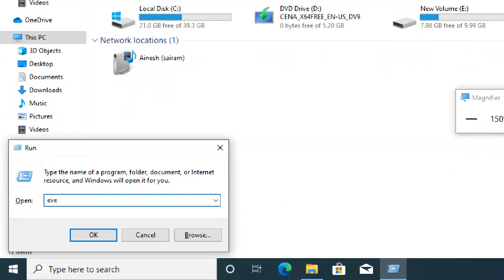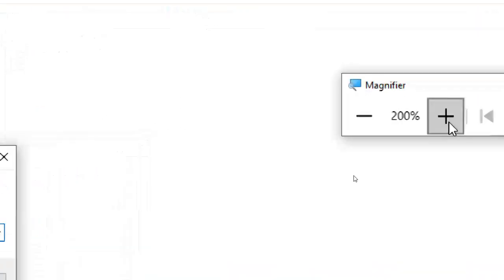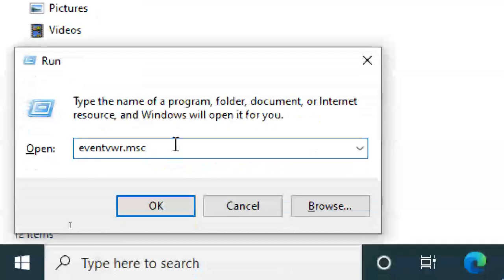How to go? Event vwr dot msc. Can I write in caps? eventvwr.msc, event viewer dot msc, Microsoft Console, event viewer.